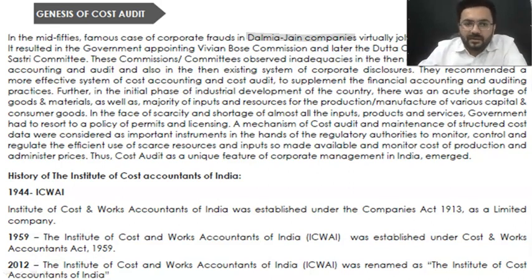These committees were framed, and they observed that there were some kinds of inadequacies in financial accounting and auditing. The company had inadequacies in the proper financial accounting system. That lies on the accounts part, not on your part. Your part is purely cost audit.